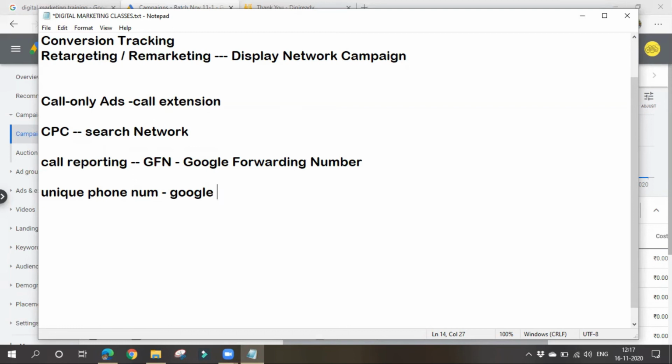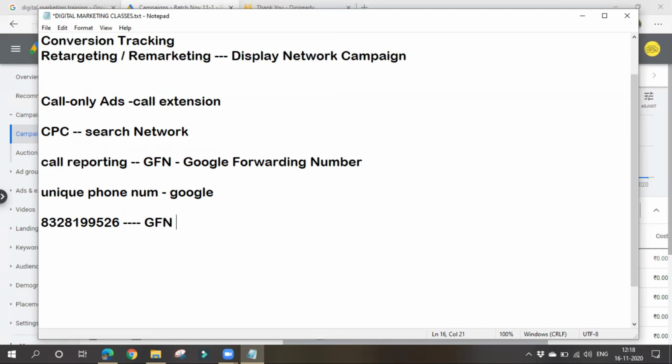Let's think that this is my phone number. If I give this number to Google, Google will convert it to some other unique number. This is the Google forwarding number.